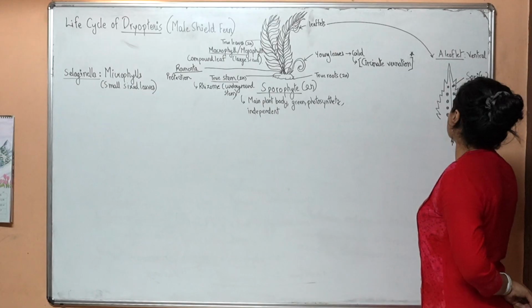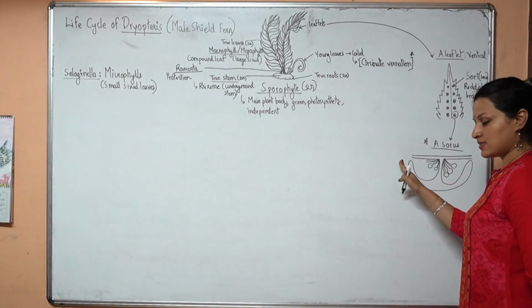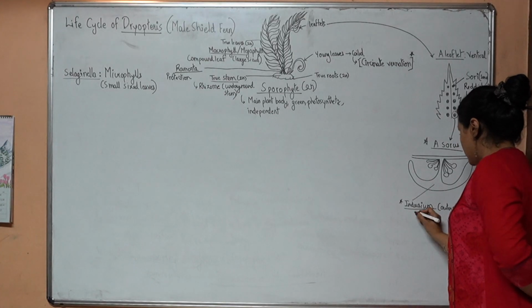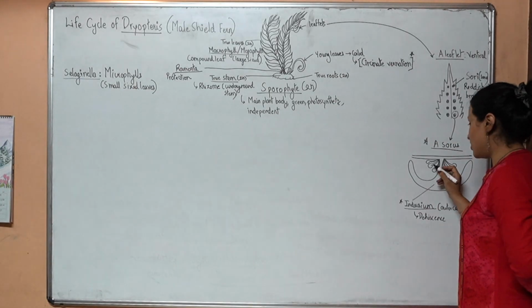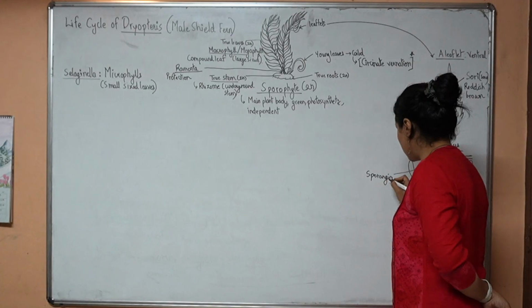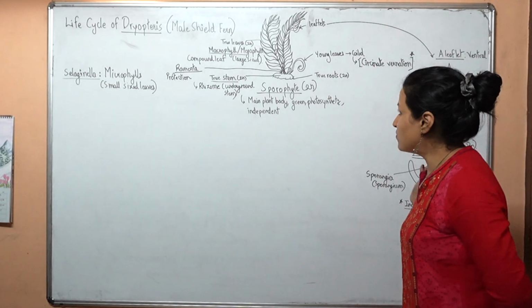Let us look at one of these sori in more detail. This is an Ames related detail. This is the outer cap, called the indusium, and it aids in the dehiscence process, which I will tell you about. Inside this you will see balloon-like structures called sporangia. A single one is called a sporangium. All these are 2n structures because they are parts of the sporophyte.